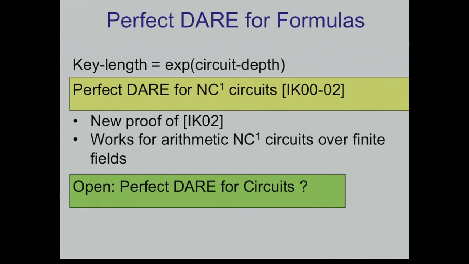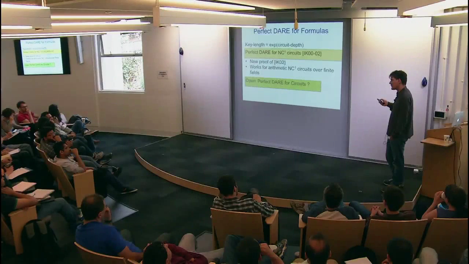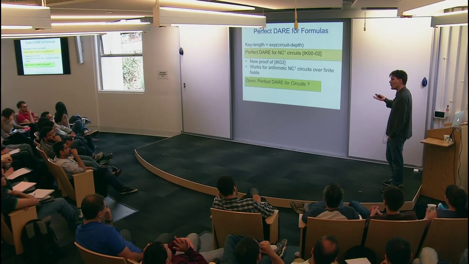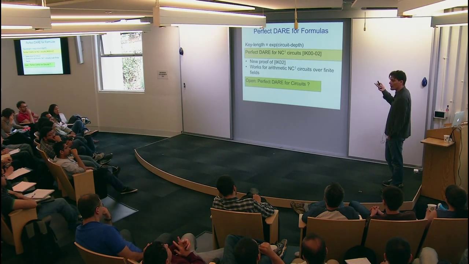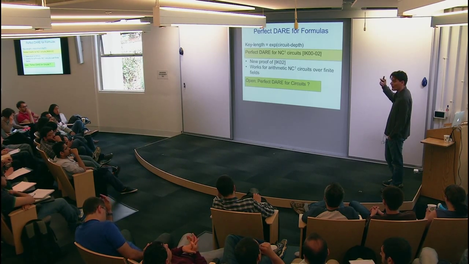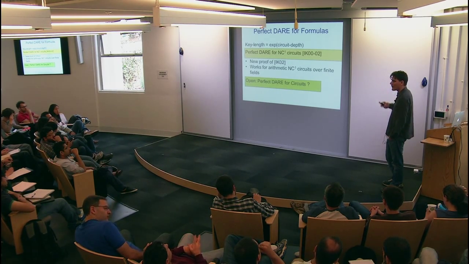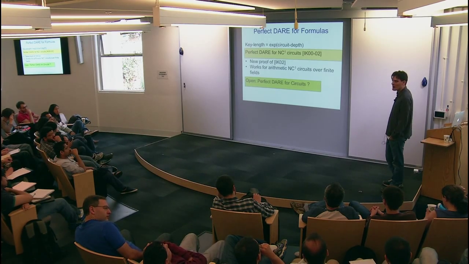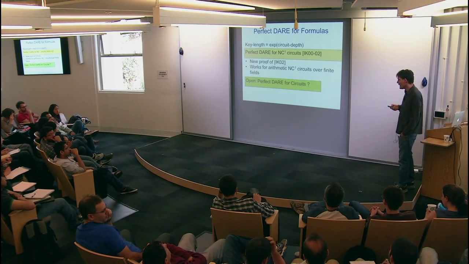For NC3, NC2 might be simple, right? I don't know. It would be wonderful. I think that right now we have no idea how to go over, say, log space. This is what IK gives us. So it's slightly over NC1. It's log space or non-deterministic log space. But going, say, to NC2, I don't know.